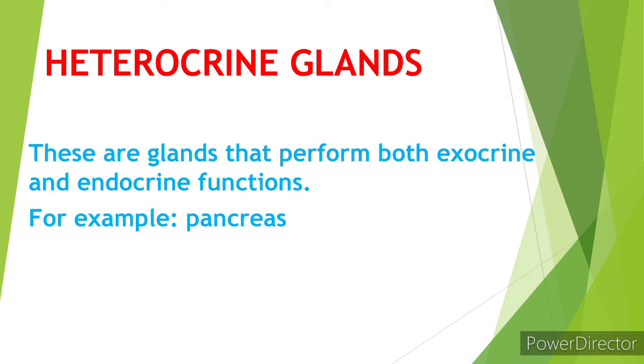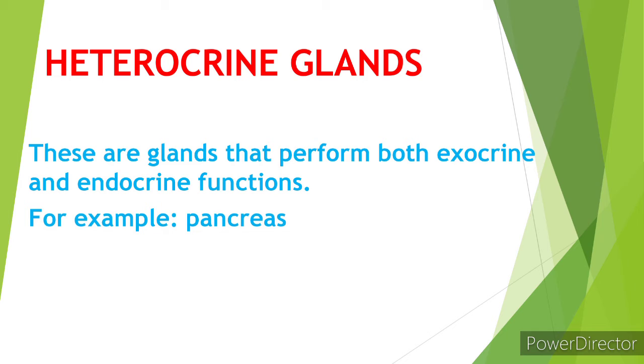So their answer is, as exocrine, the pancreas excretes enzymes to break down the protein, lipid, carbohydrate and nucleic acid in the food. Or we can say the pancreas is also called the exocrine gland because it helps in digestion. And the next one is functioning as an endocrine gland. The pancreas secretes the hormones insulin and glucagon to control blood sugar level throughout the body.